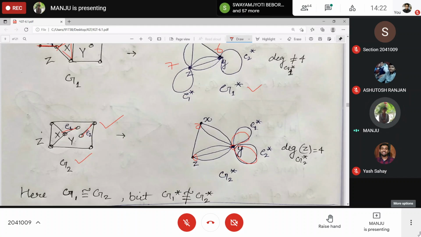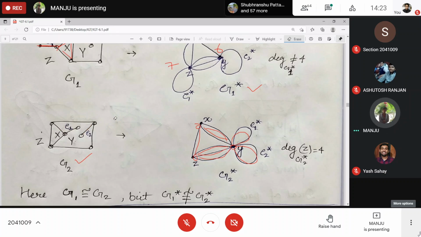Here, these 2 loops. And common edges between Z and Y: this one, and this one. Z is the outside region. Y is this one. So 3 common edges. Okay, so 3 multi-edges. Z and X, only 1 edge. And X and Y, 2 multi-edges. Finally, you got this one.